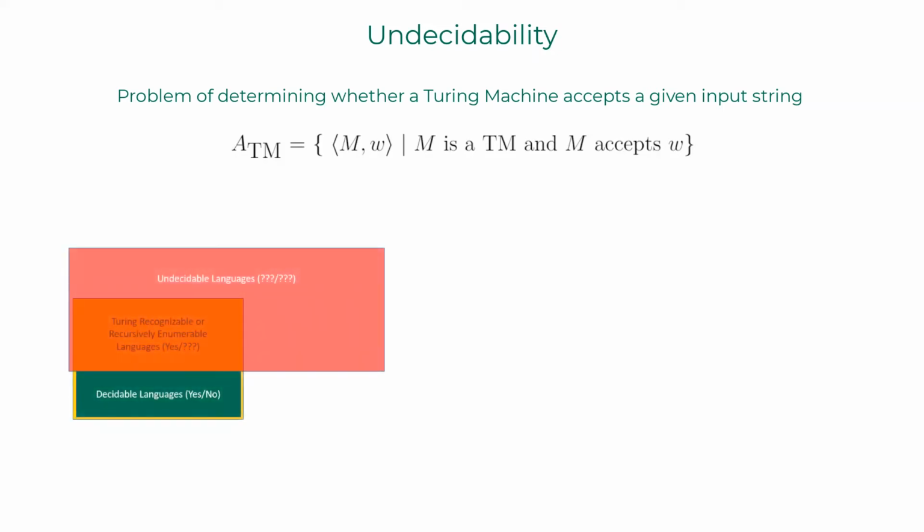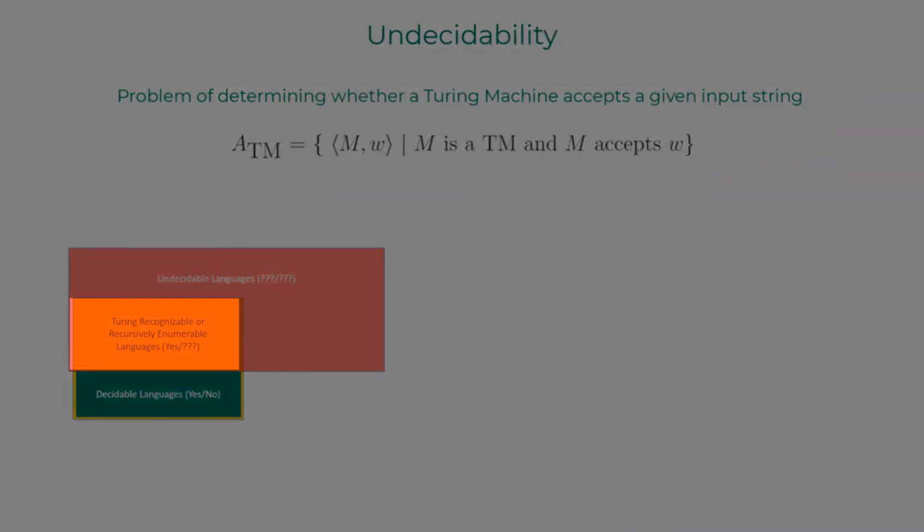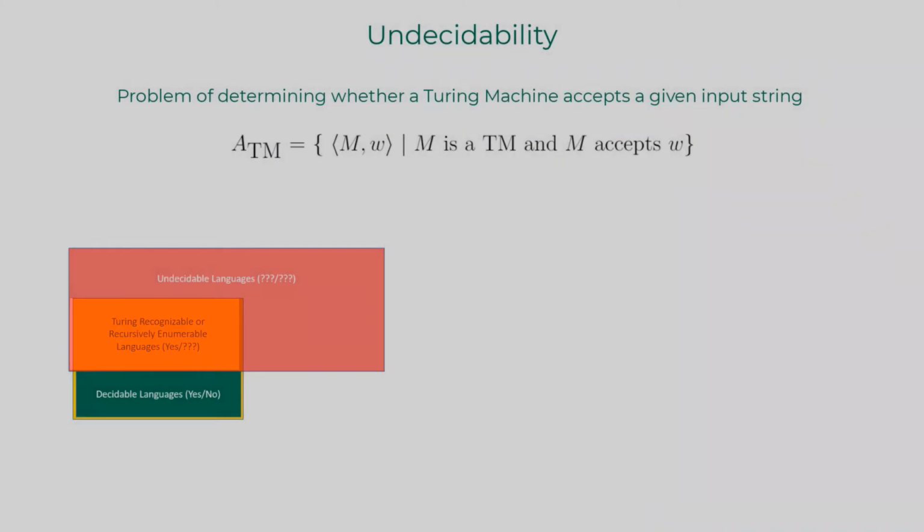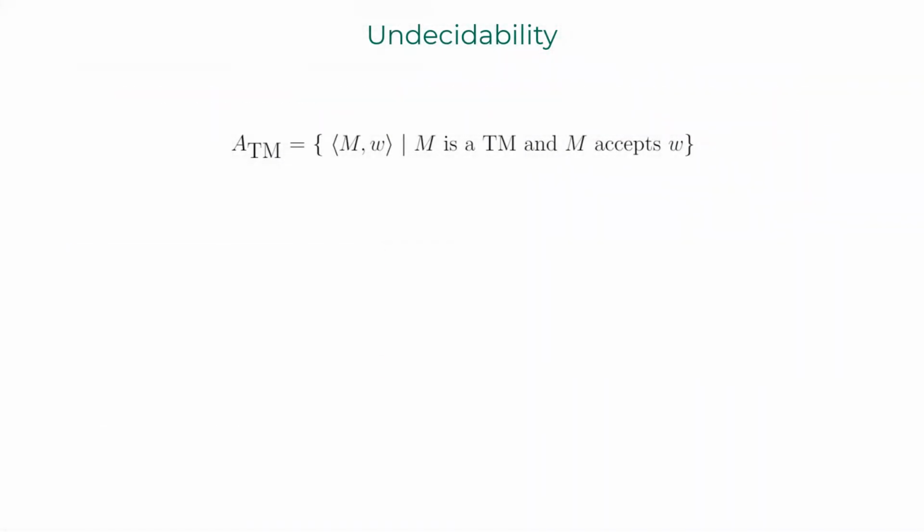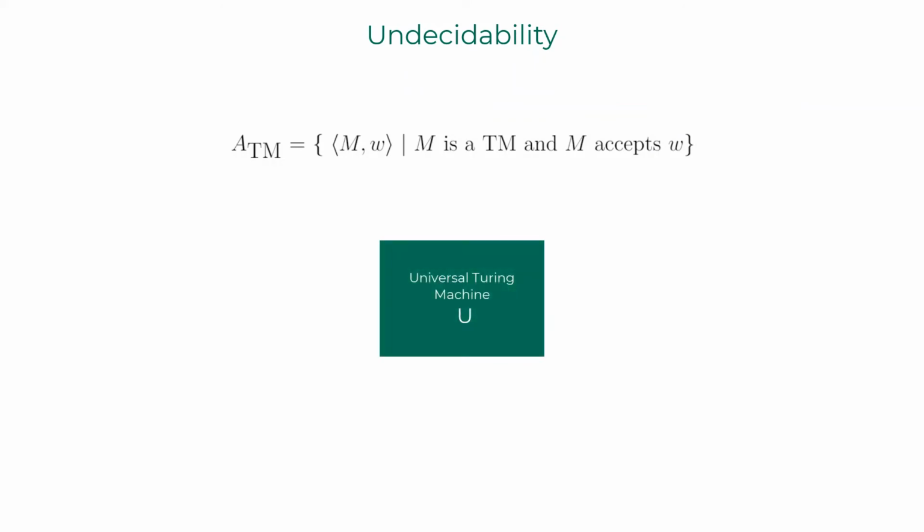In the earlier lecture, I showed that some of the Turing recognizable problems are undecidable. Let's see if ATM is one of them. We can use a universal Turing machine that simulates the Turing machine M on input string W. If W is in the language of Turing machine M, M would end up in accept state and halt. That is when we can program the universal Turing machine U to end up in accept state and halt as well.